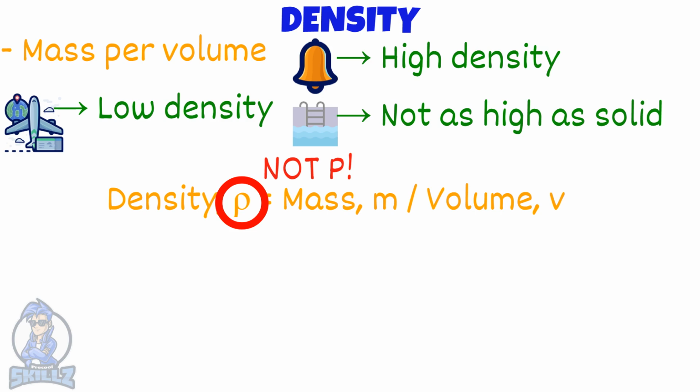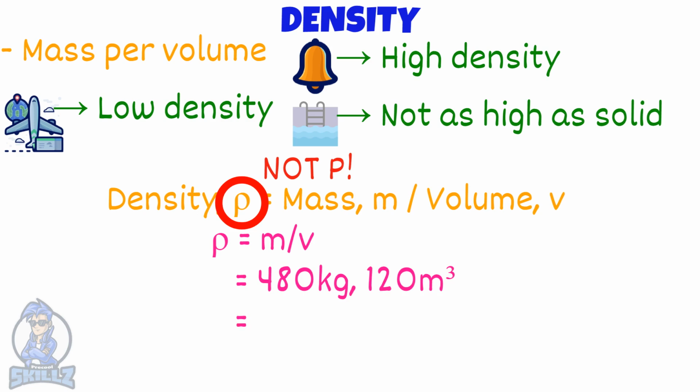Let's do an example for the density equation. If the mass is 480 kilograms and the volume is 120 meters cubed, then the density would be 480 divided by 120, which is 4 kilograms per meter cubed.